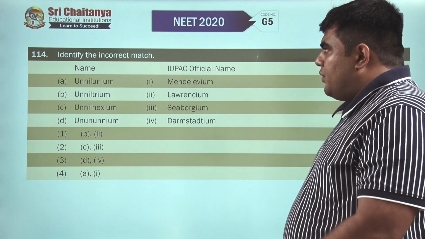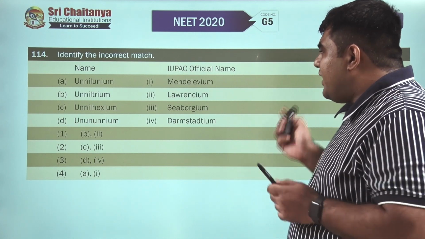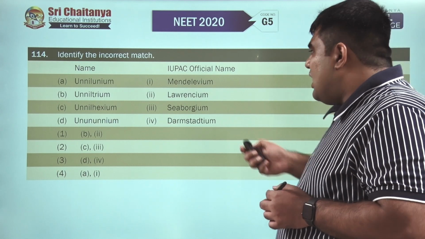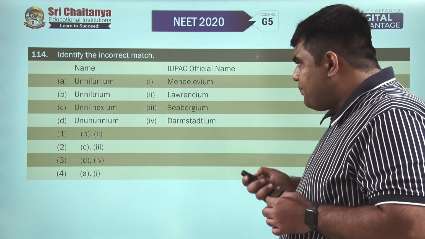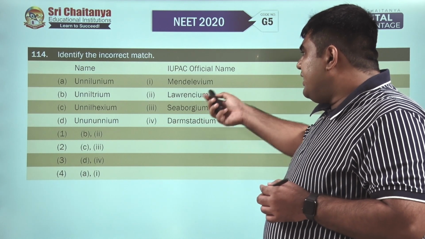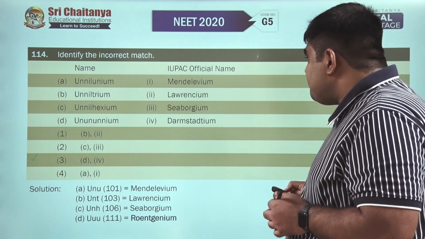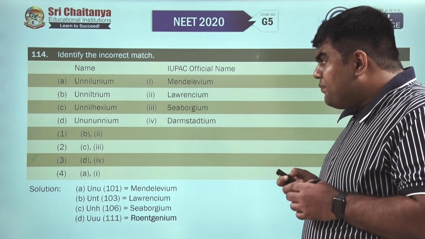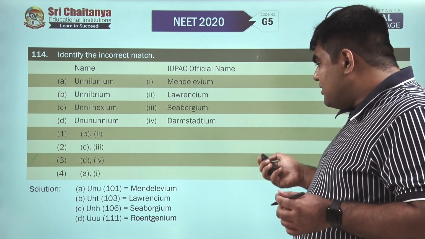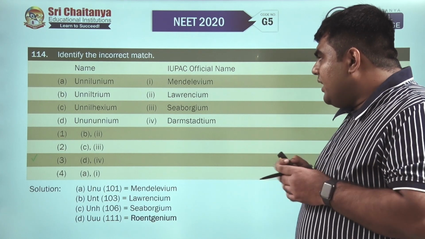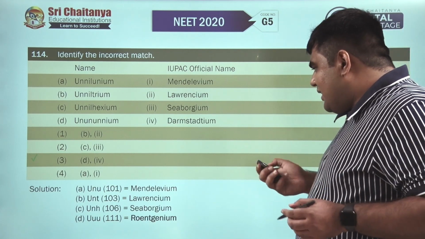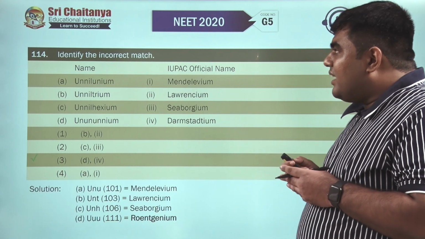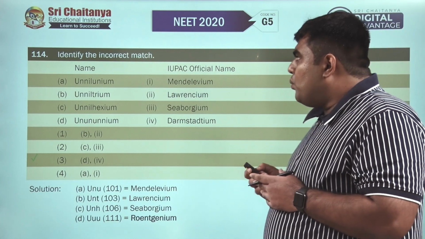Moving to question number 114. We have to identify the incorrect match. If we look at option A, it is unnilunium, unniltrium, unnilhexium and unununium. So unnilunium is mendelevium, that is 101, unniltrium, that is 103, that is lawrencium, unnilhexium, that is 106, is seaborgium, and finally we have unununium, that is 111, it's roentgenium. So the fourth option is the incorrect match for question number 114.